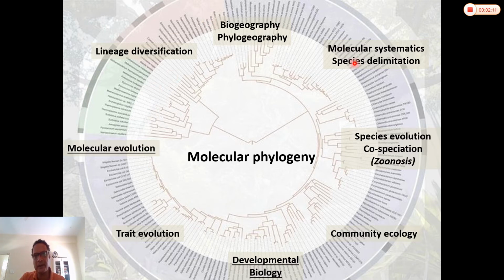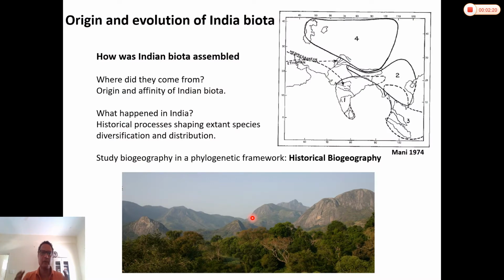So we have been working in pretty much all of these areas except molecular evolution and developmental biology. But the main focus of the lab is biogeography, and we are interested in understanding the origin and evolution of Indian biota. How was the biota in India assembled?